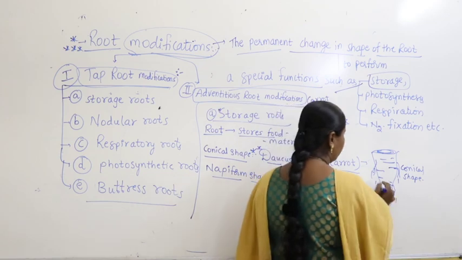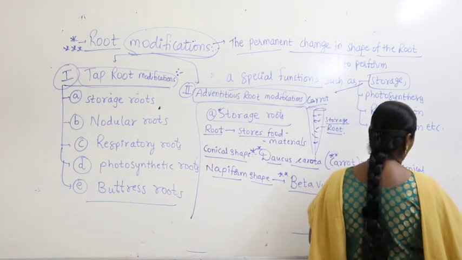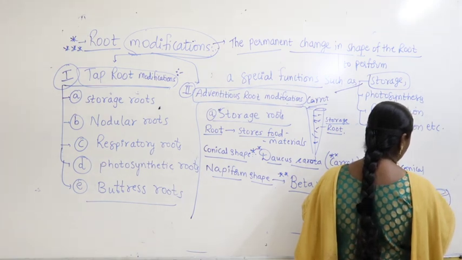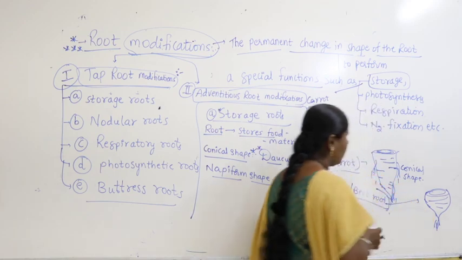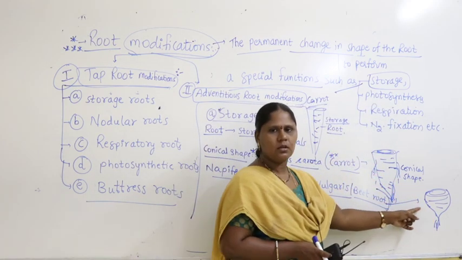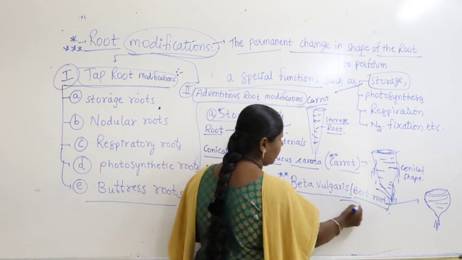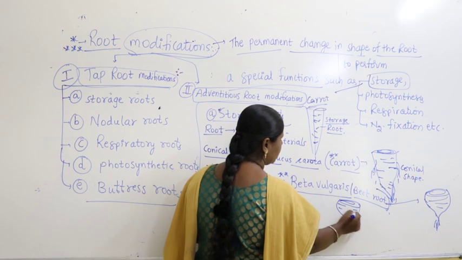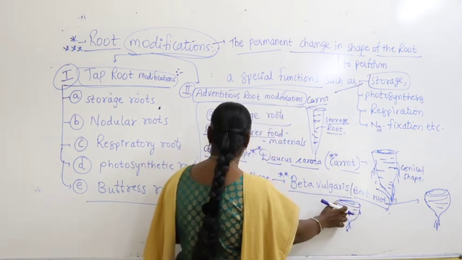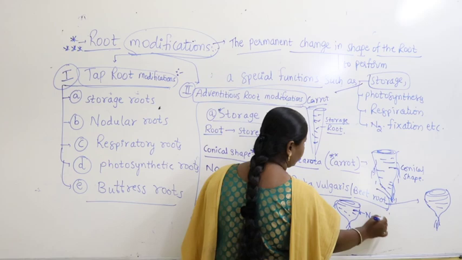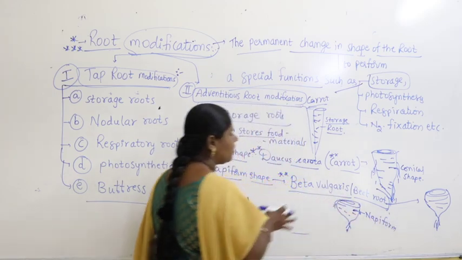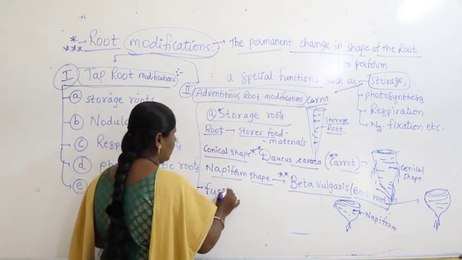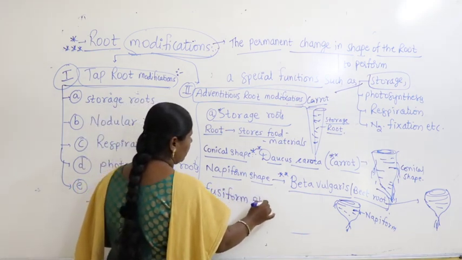Right. Now for beetroot we draw the shape like this. So it will be like this. What do you call this shape? I think it is not visible, so I'll draw here. The shape is like this. This shape is called as what? Napiform. Then in some cases it is fusiform shape.